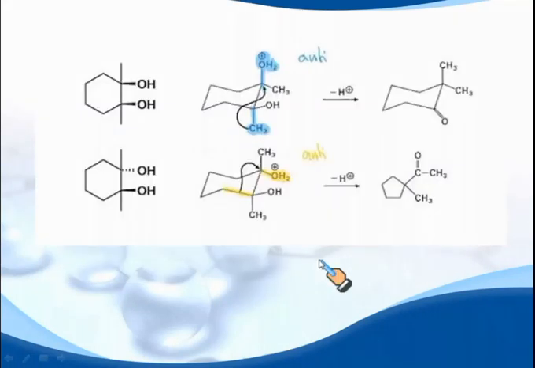So what is the mechanism? When the axial equatorial compound undergoes protonation, the trans group is the methyl group. So this compound, when treated with proton, generates this carbonyl compound. When the diequatorial dihydroxyl compound is treated with proton, here the trans group is the bond of the cyclohexane ring.